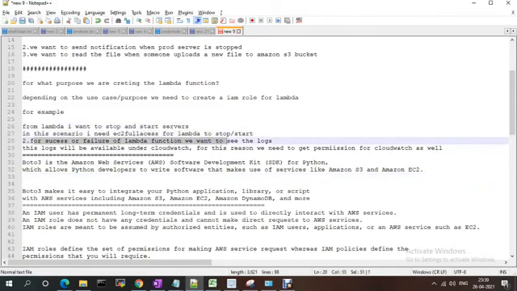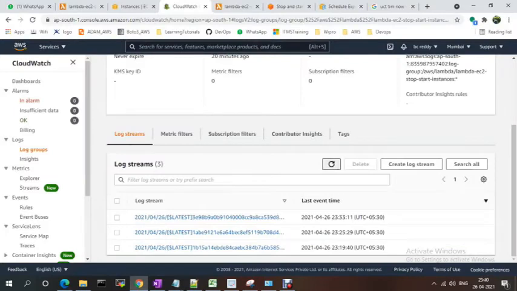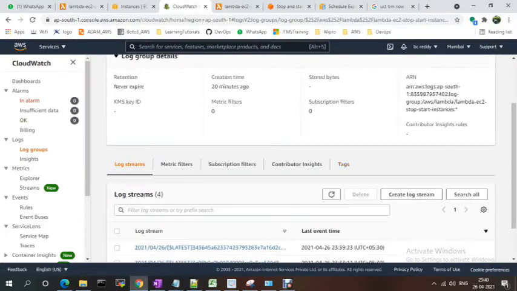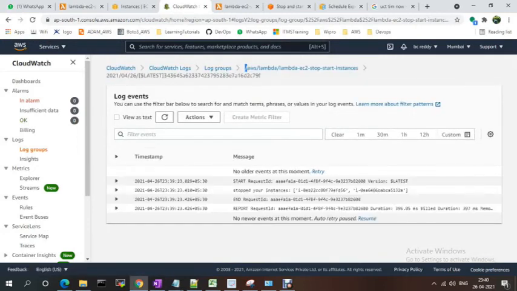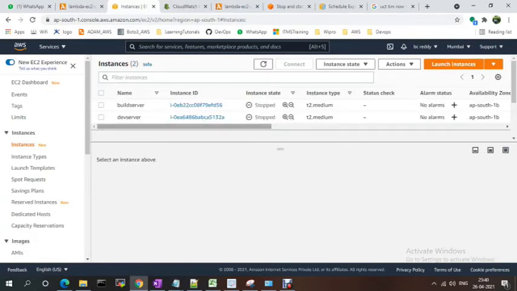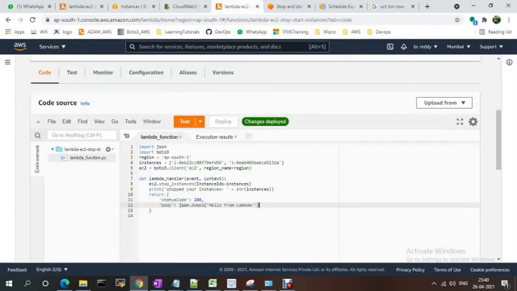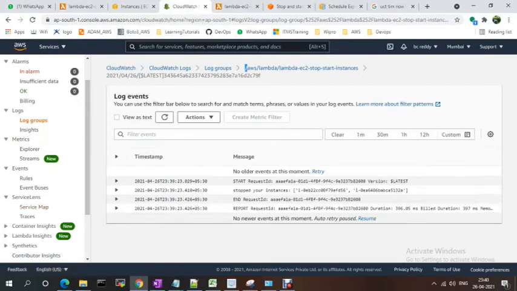For the success or failure, the lambda function, we want to see the logs. These logs will be available under CloudWatch. This is the reason we gave permission to CloudWatch as well. See 39. Previously 33. Now the latest log should be created, and see, started the request. Okay, stopped your instances. If you go to instances and refresh now, my instance is stopped. So what I did, I just created the scheduler, and based on the scheduler my instances are stopped.